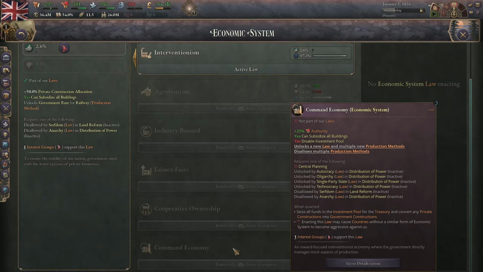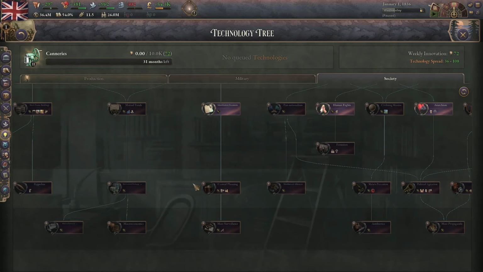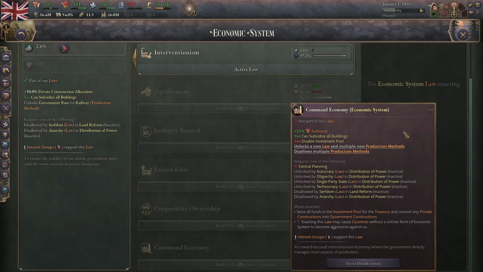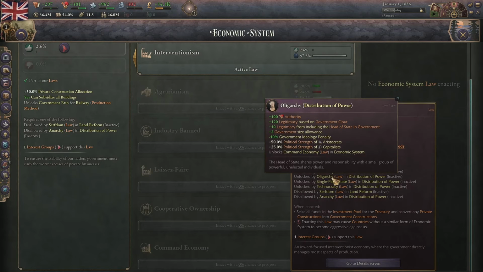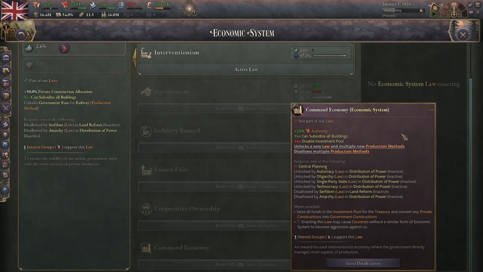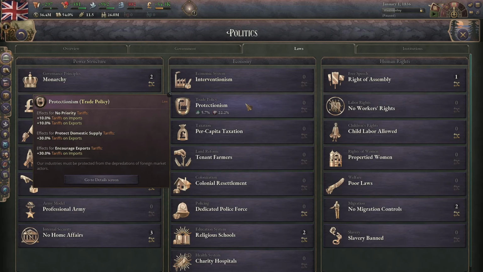The last one is command economy, and you have to have central planning in order to unlock this. Central planning is here, by the way, and it's very far down the tree. The command economy is also very different. You have to have either an autocracy, oligarchy, single-party state, or a technocracy in order to have it. What this does is this just turns off the private construction mechanics. It also makes it so that you have to subsidize all of your buildings, and also all of its profits go to your treasury. Economic systems out of the way, let's go to trade policy.